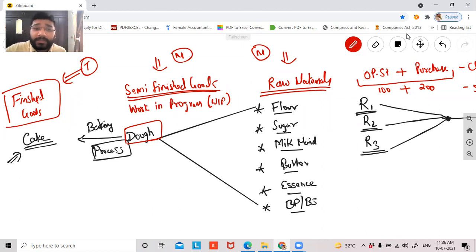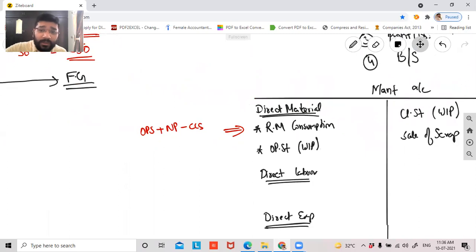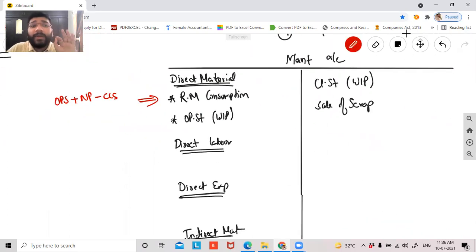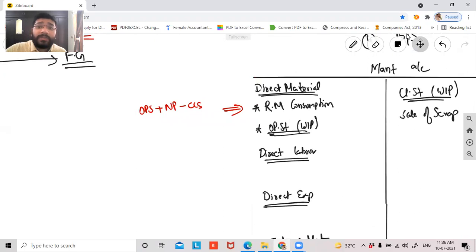So what will you do, guys? The opening stock of semi-finished goods will come on the debit side as usual, and the closing stock of WIP will come on the credit side. So the stock reflected in the manufacturing account will be only the opening stock of WIP and the closing stock of WIP. Am I clear or not clear? Clear, sir. Now, if you see, I have put this under the category of direct material.